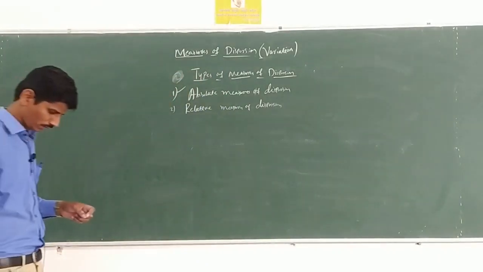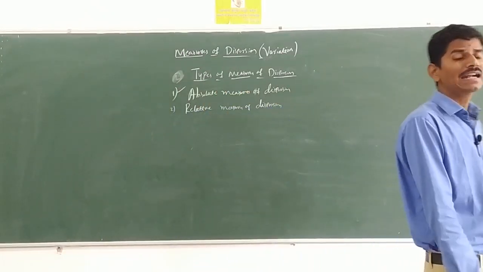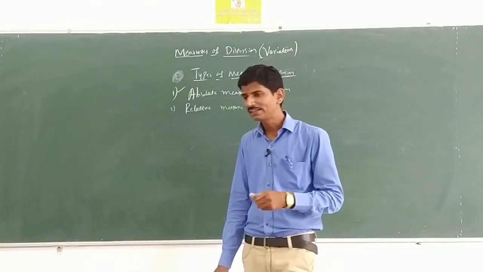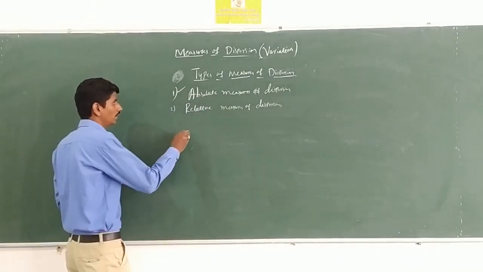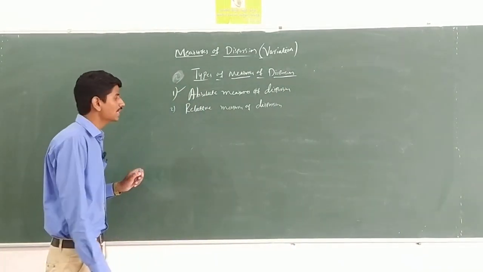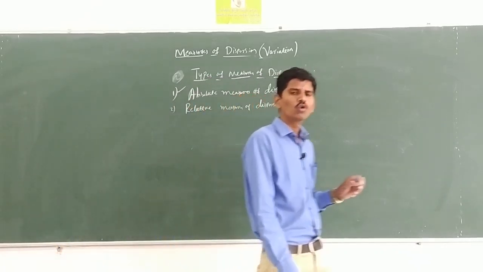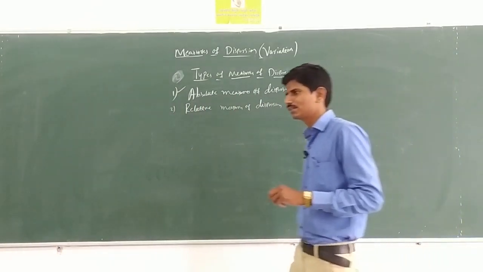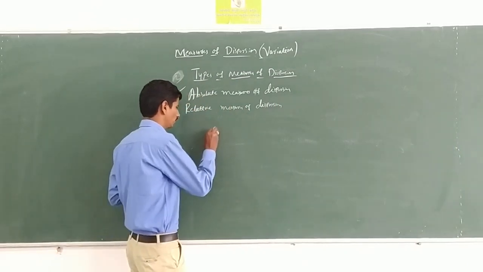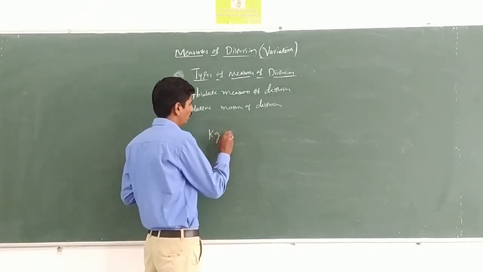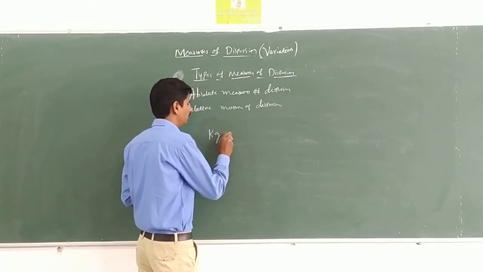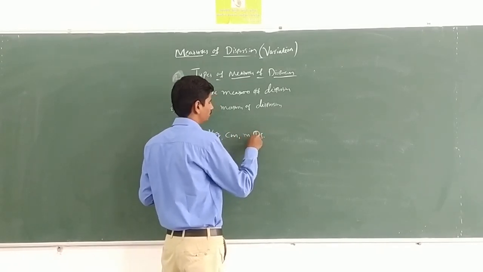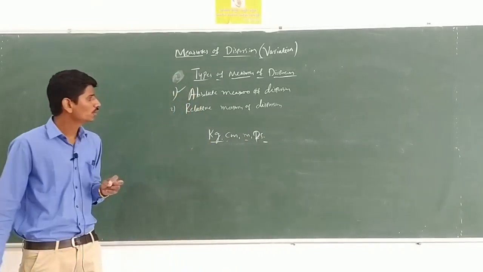Absolute measures of dispersion contain the same statistical units in which the original data are given, such as kgs, centimeter, meter, inch, rupees, etc. These are said to be absolute measures of dispersion.